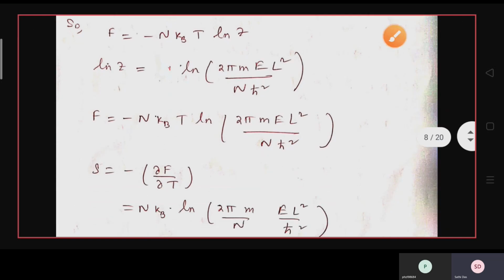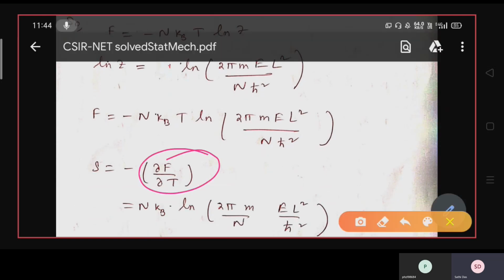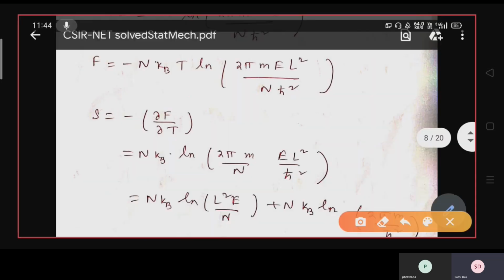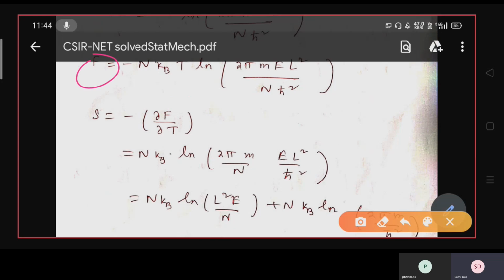It can be written as S equals minus del F by del T. So put in the value of F and differentiate it with respect to T. You get n kb into del T of T, that will be 1, into ln of 2 pi m E L square by n h cross square.